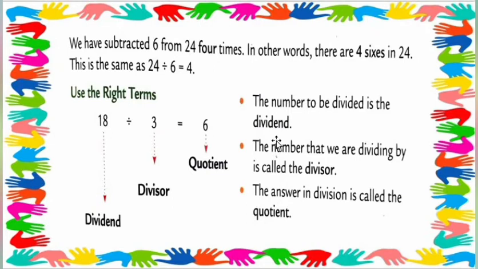Already we have learned this method, but again I repeat. When we do the division and we get the answer, it is called what? Quotient. Inside the box it's called the dividend, and outside the box it's called the divisor. It's my own easy term to learn. Above the box, our main answer, it's called the quotient.